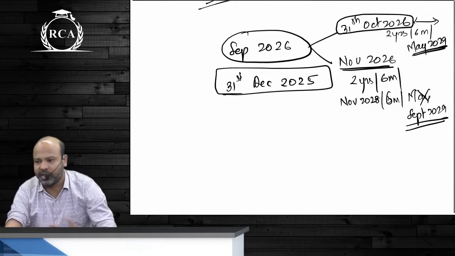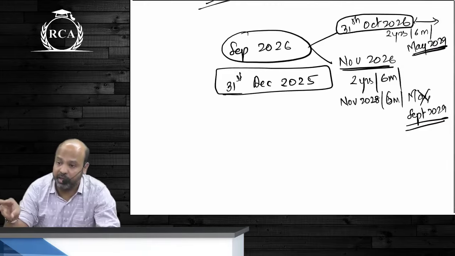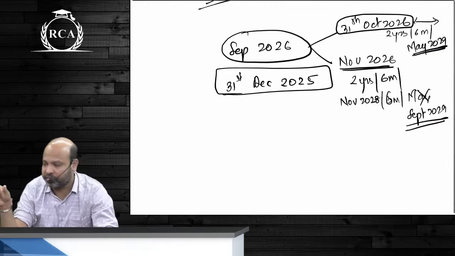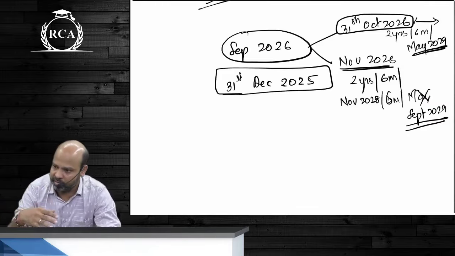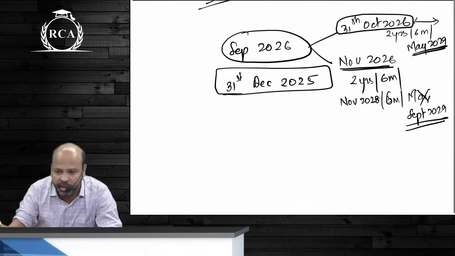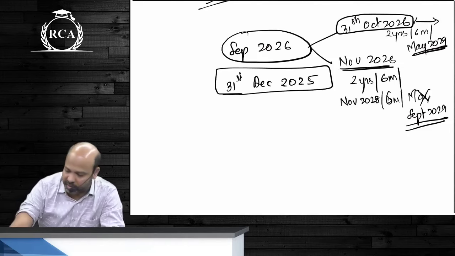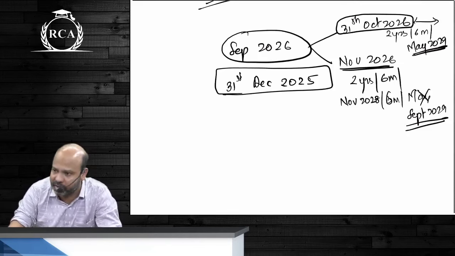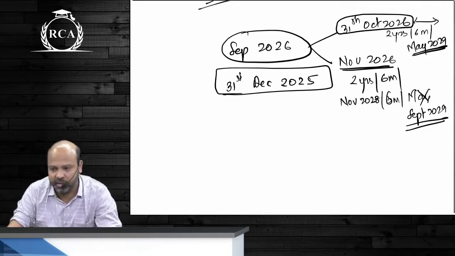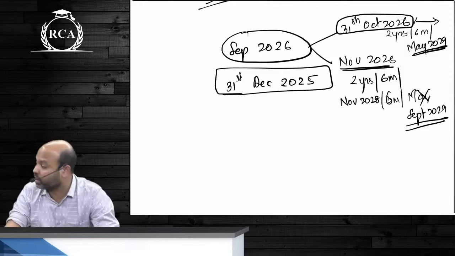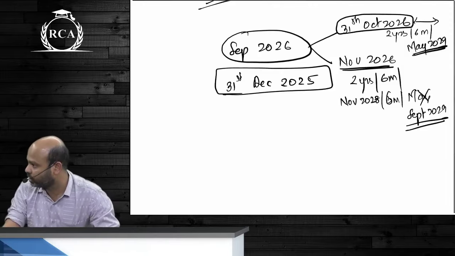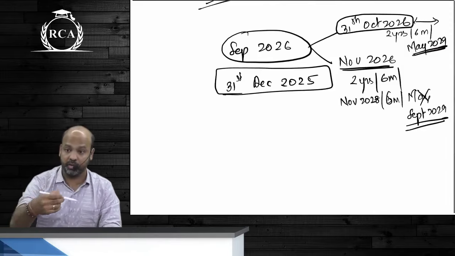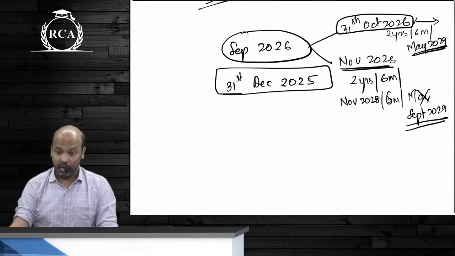Because they're declaring the results of CA Foundation, CA Intermediate and CA Final all of them together. They first conduct CA Intermediate and CA Final exams. After that, they are conducting CA Foundation exams. So because of that there is a little bit of delay. Their target is to release the results in a time frame of 35 to 40 days from the last examination date. But that is still a task. So let's just assume that you'll be writing your CA Final exam in September 2029. This is for all of those who are starting classes now. Are we clear about this?